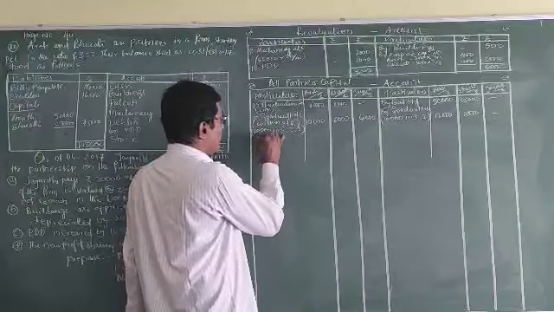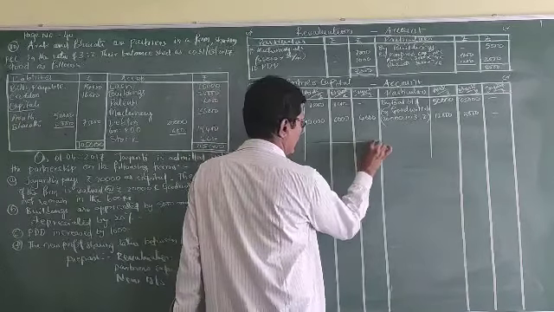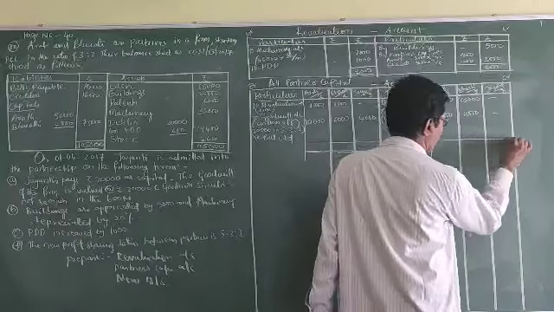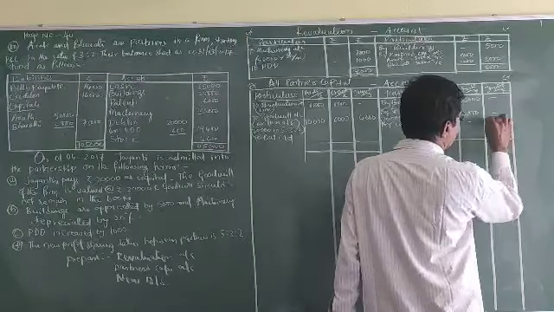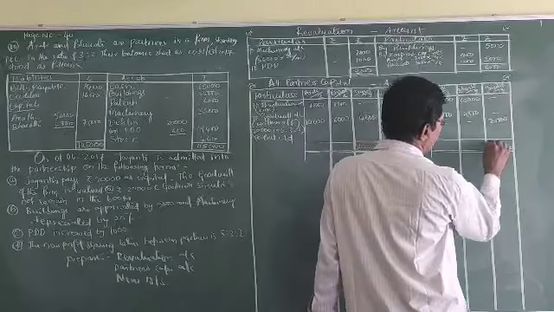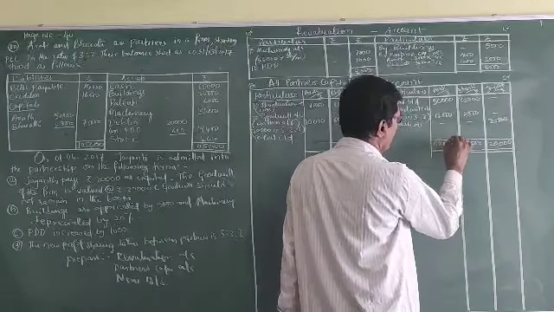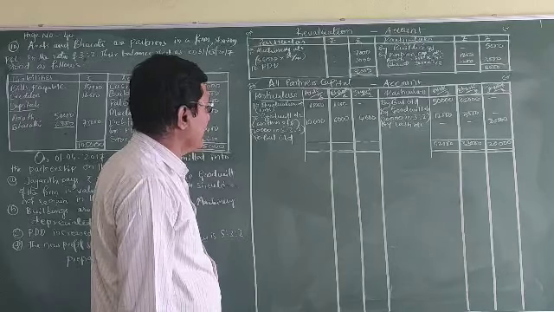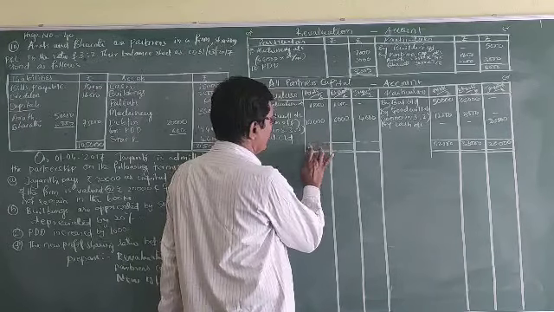Now, to balance carried down. By cash account, cash brought into the business by the newly admitted partner, that is 20,000. Here 62,000 minus 11,800 is 50,200.